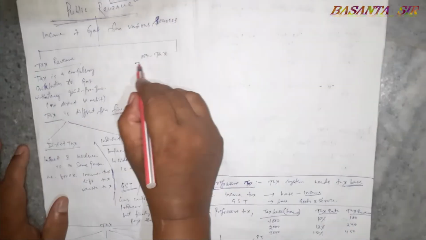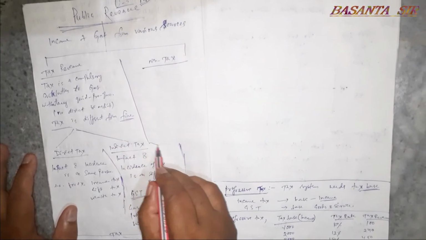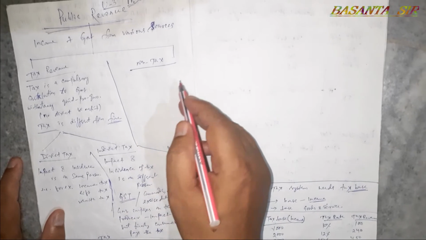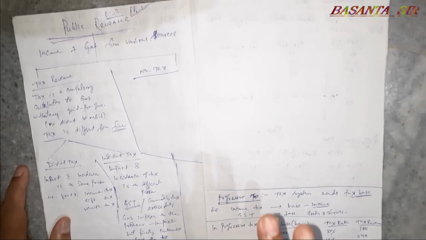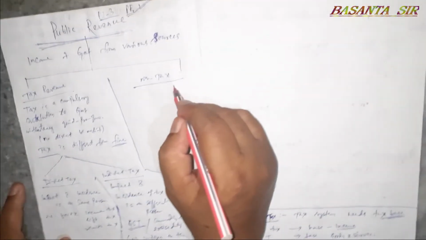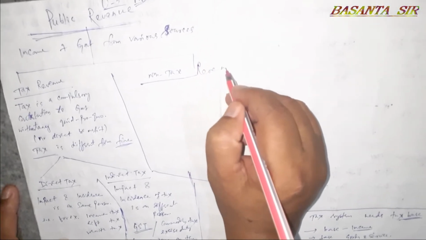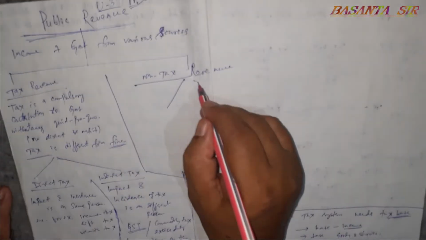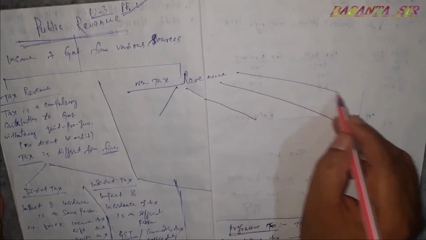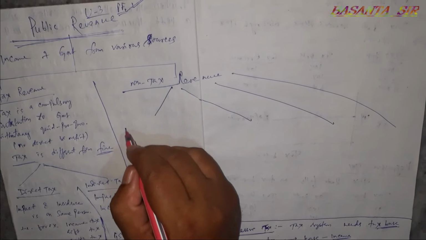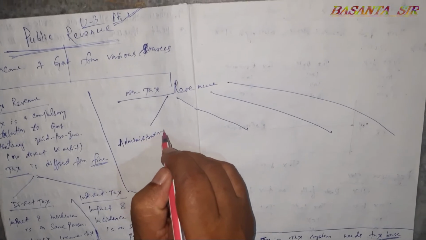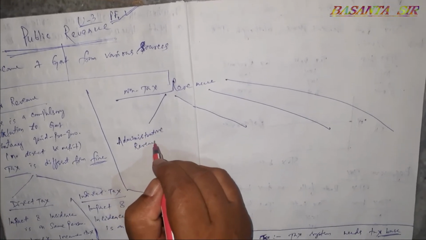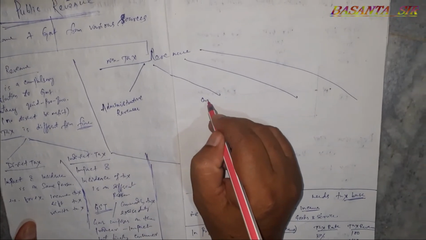What we find here is the tax revenue that the government gets from different sources. Apart from that, government also earns income from different sources other than tax, which we call non-tax revenue. There are four types of non-tax revenue that government earns. One is administrative revenue. Then is commercial revenue.